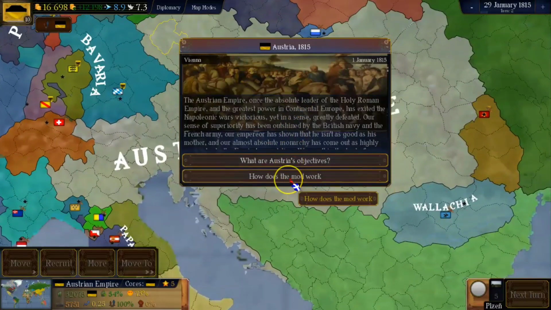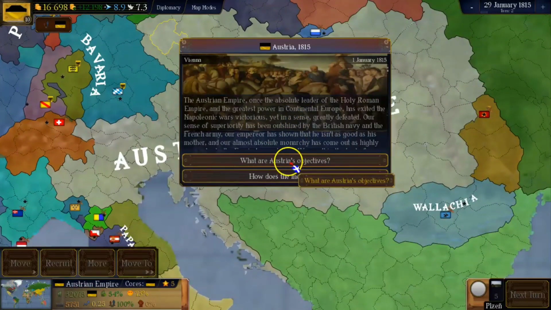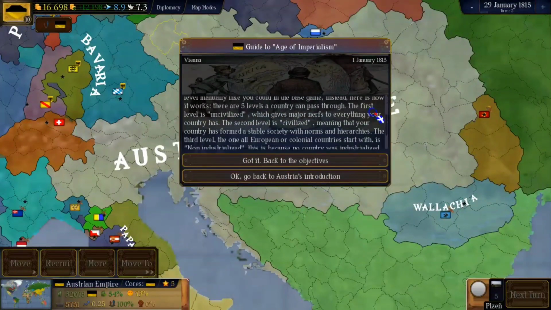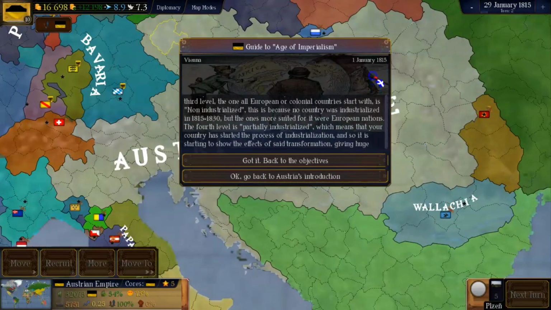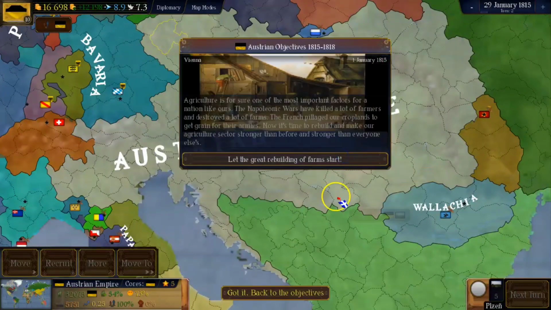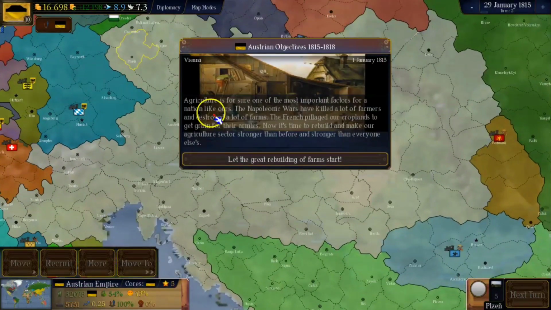So we can choose how the mod works or the Austrian objectives. Just to explain, we'll go to how the mod works. I'm not going to explain this. I'll let you read it, just so you know what we are doing. Okay, now we're gonna go back to the objectives and see what the first objective for Austria is.